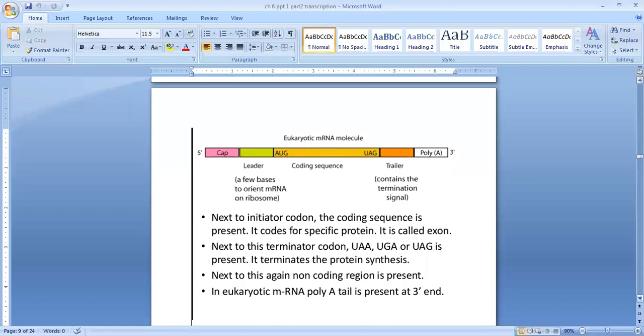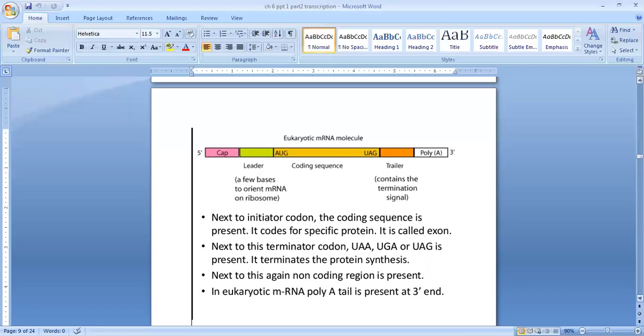It is called exon. Next to this is the terminator codon, you can see UAA, UGA or UAG is present. It is written in this diagram as UAG. It terminates or stops the protein synthesis. Next to this, again, a non-coding region is present. You can see the light orange color portion, that is the non-coding region.